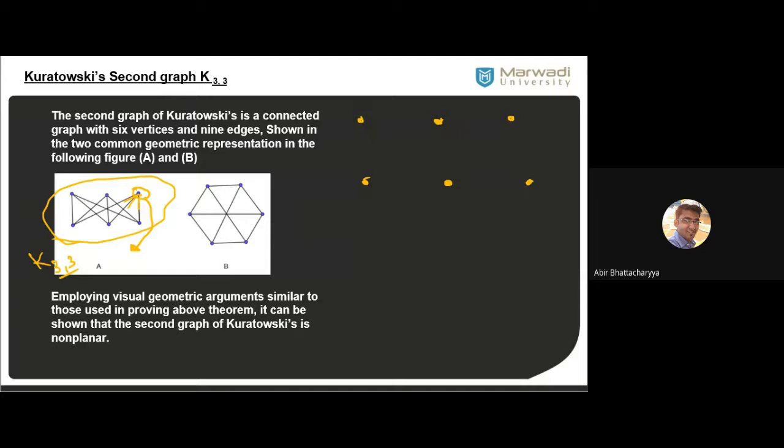So what will happen if I do this? Tell me, what will happen? It's like I pull down this vertex over here, right? Now, if I do this, they will stay connected like this, like that.